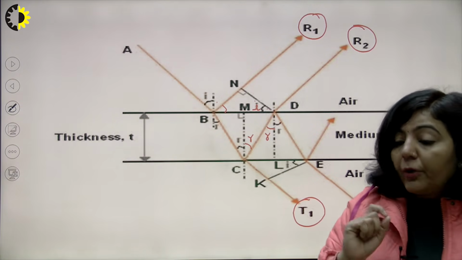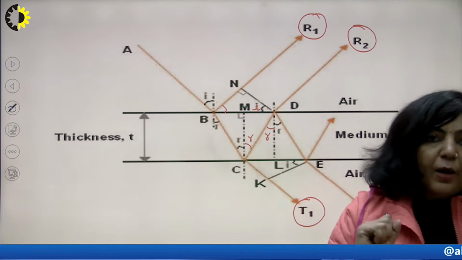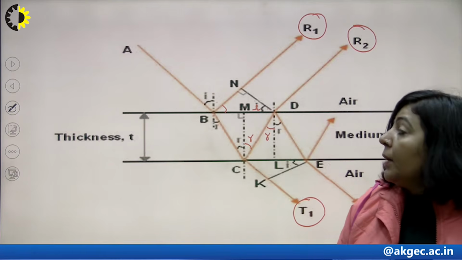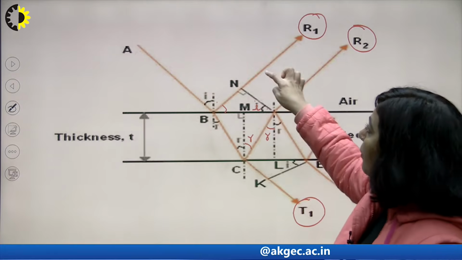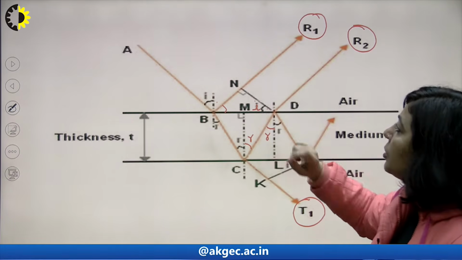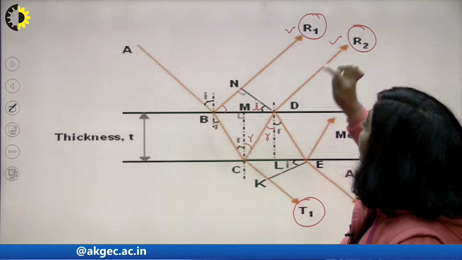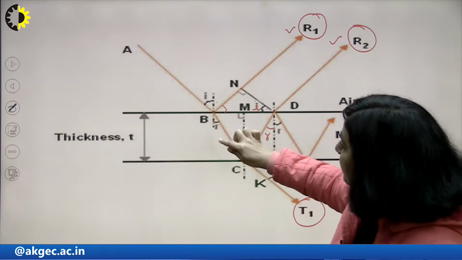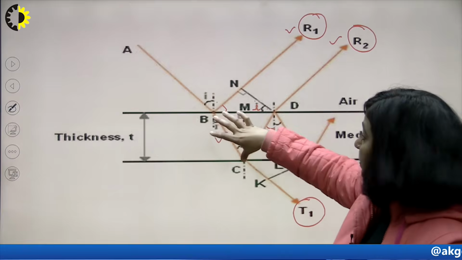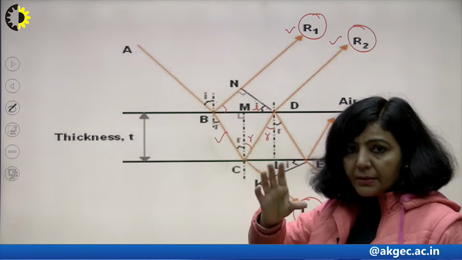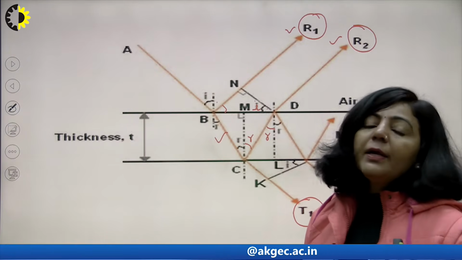So the first point which I am going to discuss here is the interference pattern due to the reflected system. So I will discuss that reflected system. In order to find the path difference between these reflected rays, you have to observe R1 and R2 carefully. If you see R1 and R2, then the path difference between these two is basically this BC plus CD, this optical path BC and CD which is in this thin film, minus this BN. That will be your path difference between R1 and R2.